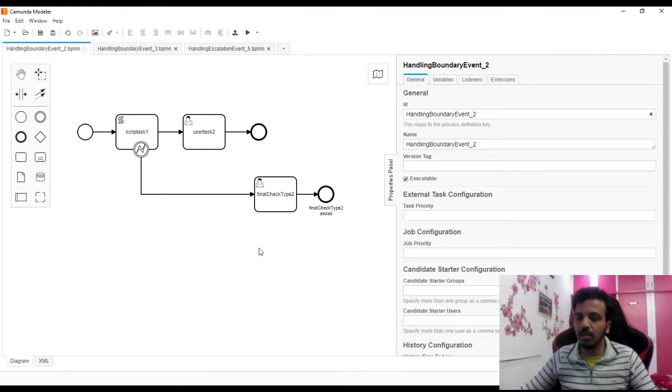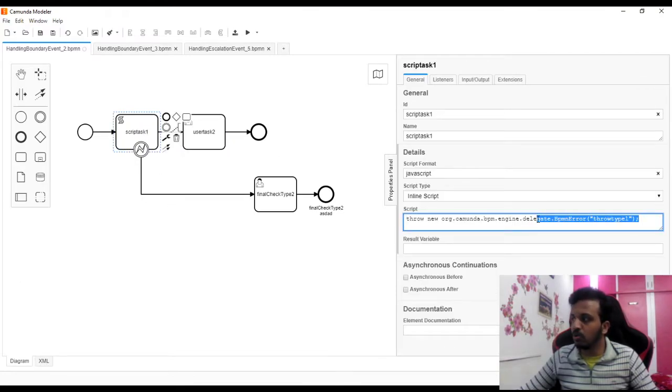I think the flow is clear. Basically we are trying to throw a bpmn error, and we are creating an intermediate boundary event which is waiting for an object of type bpmn error. Now this is in the modeler itself, but if I want to write the same in Java, I can simply have the delegate, and there I can throw, and there I can also catch. So everything can be done in Java. It's just to show how it works, I don't want to move here and there from Java to this, so in the demo itself I am keeping everything.